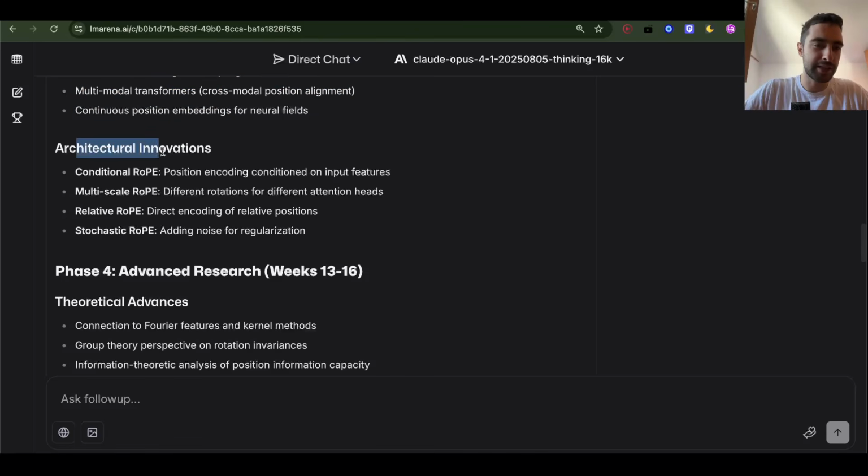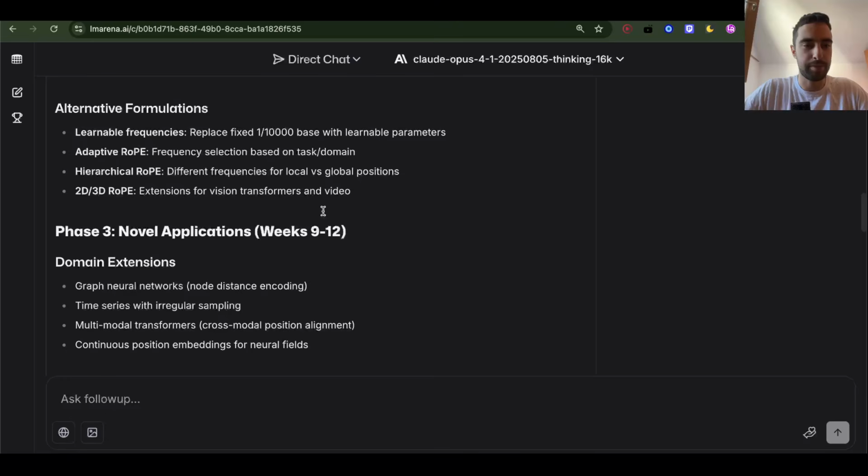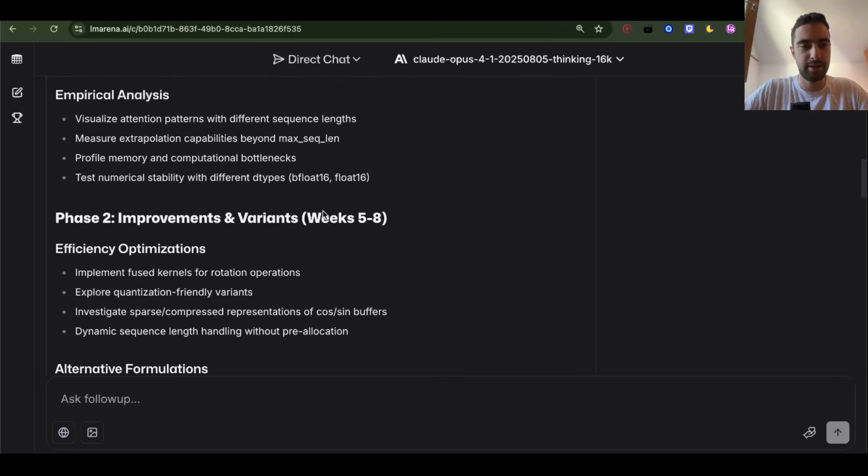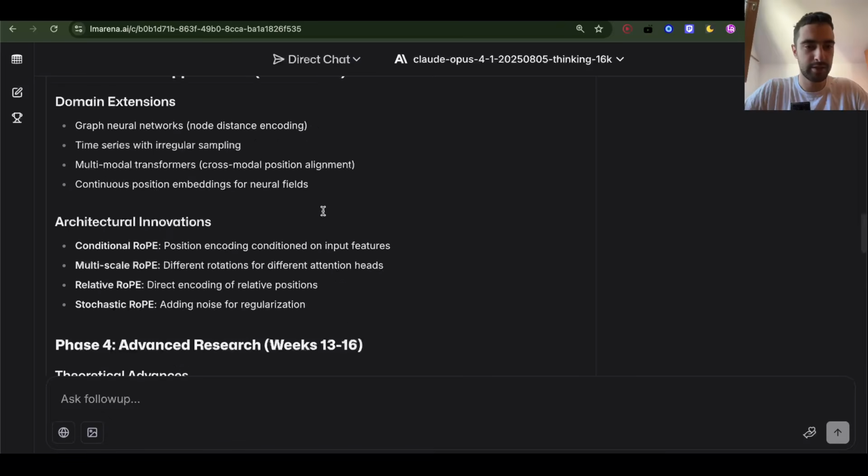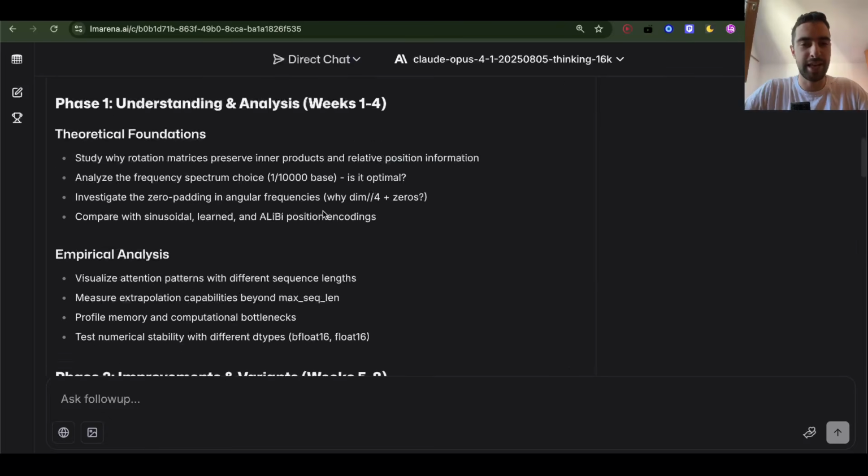And then we have architectural innovations. Conditional RoPE, position encoding conditioned on input features. Multiscale RoPE, different rotations for different attention heads. Relative RoPE, direct encoding of relative positions. This is all interesting. Some of these could actually work. This is a solid research paper. Can AI do this actually? Automate everything like AI agents.